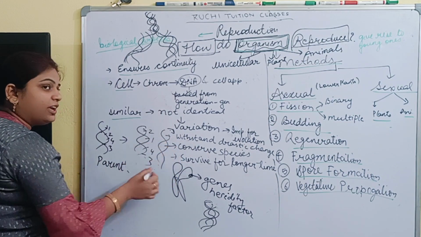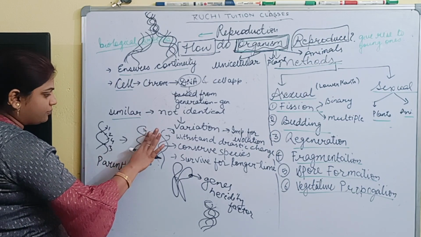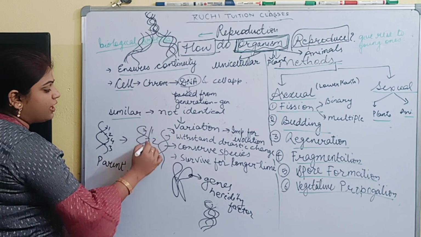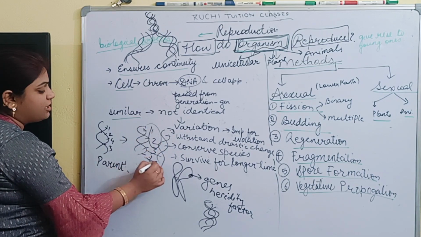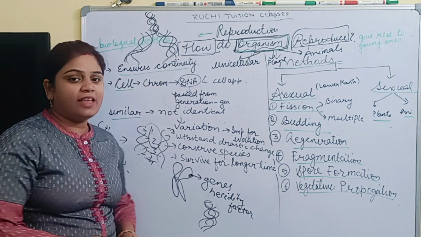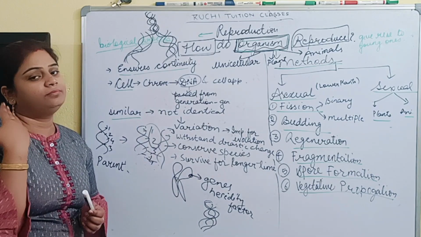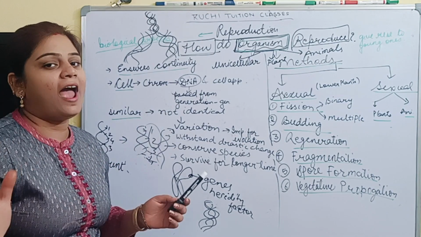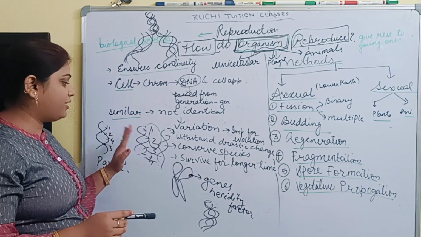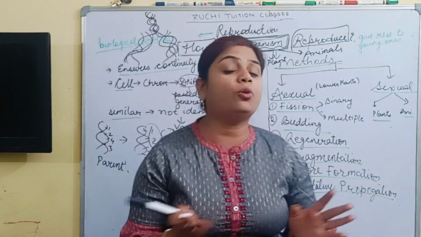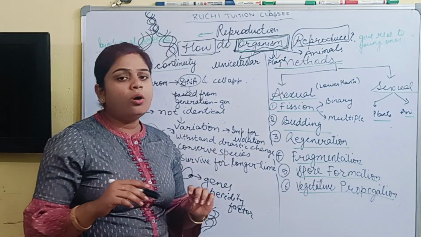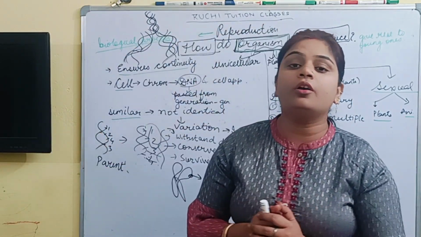So the DNA will be the same. Means like 1, 2, 3. So see, here the 1, 2 sequencing is the same, but this is a different sequencing. So something will be similar but not identical. That's why we say that we are similar, not identical. And that not similar, not identical is called variation. That we are not totally 100% identical. That term is called variation. So variation occurs due to DNA.